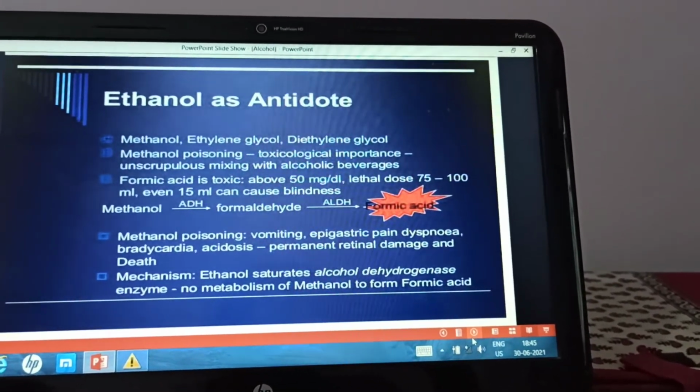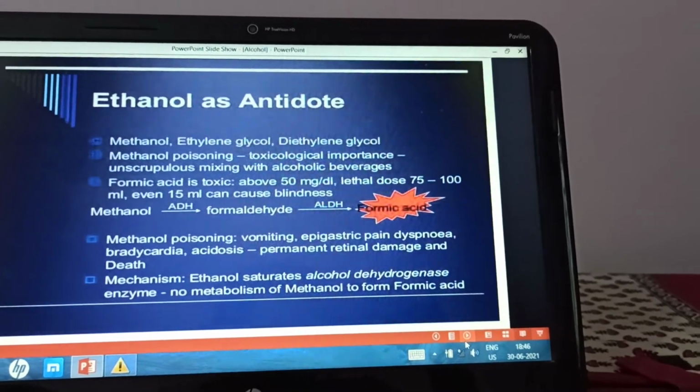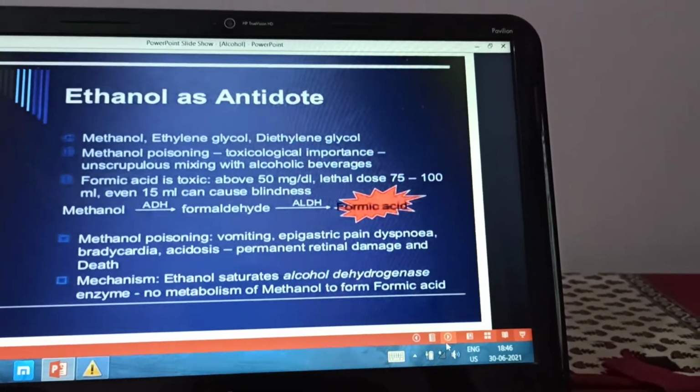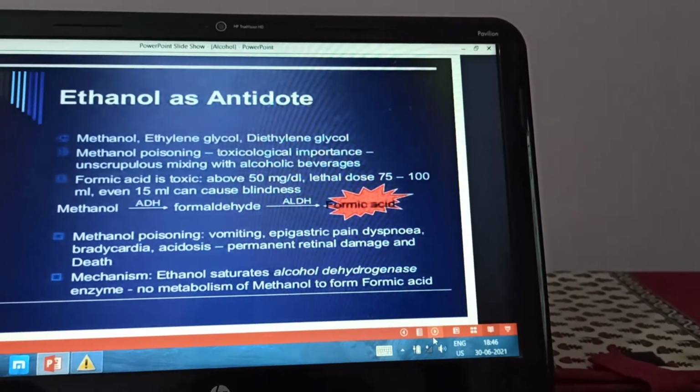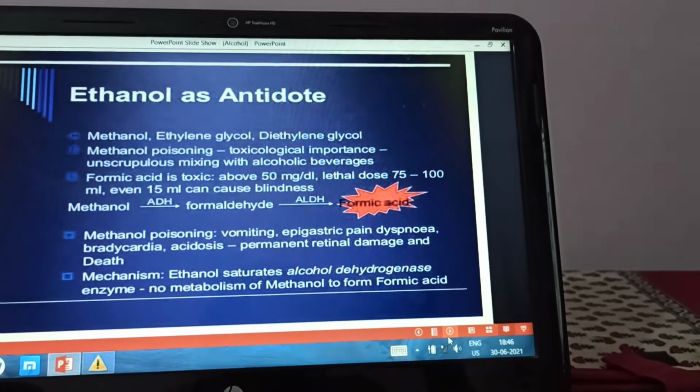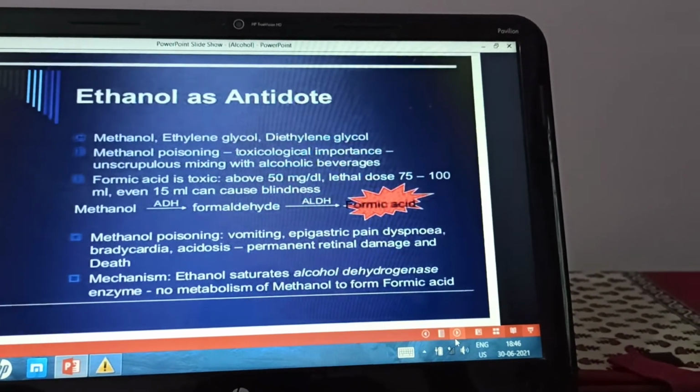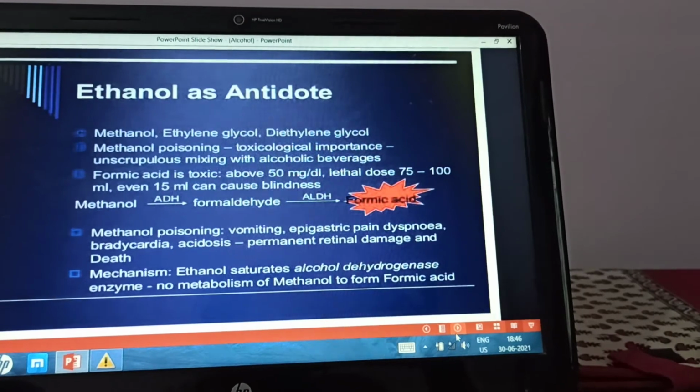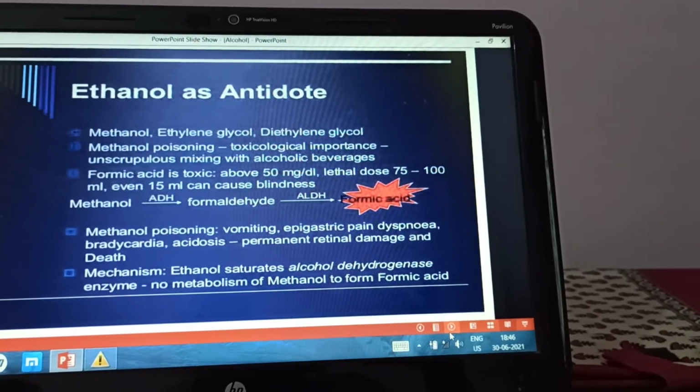Now the mechanism: this metabolic acidosis is due to the accumulation of formic acid, which causes retinal damage and blindness.